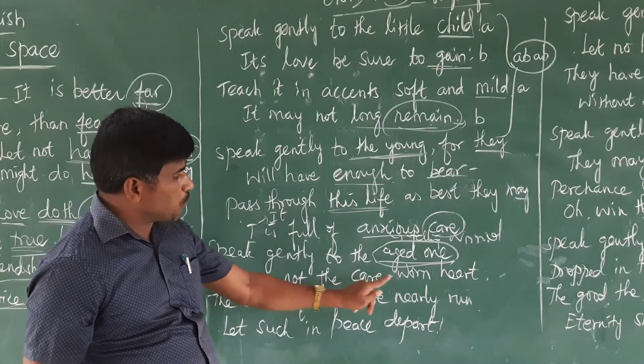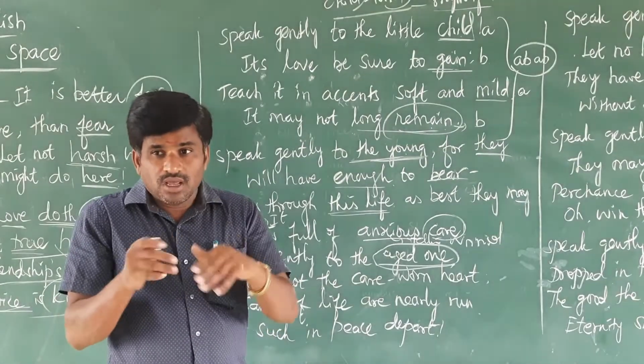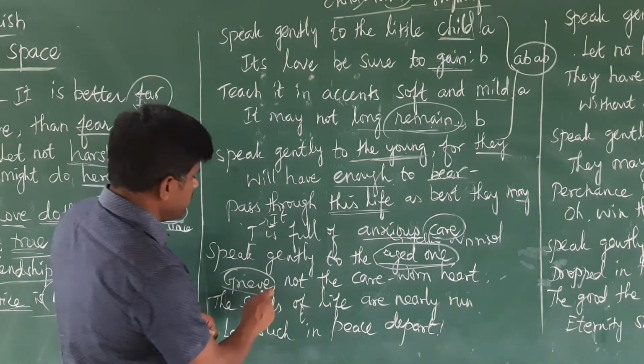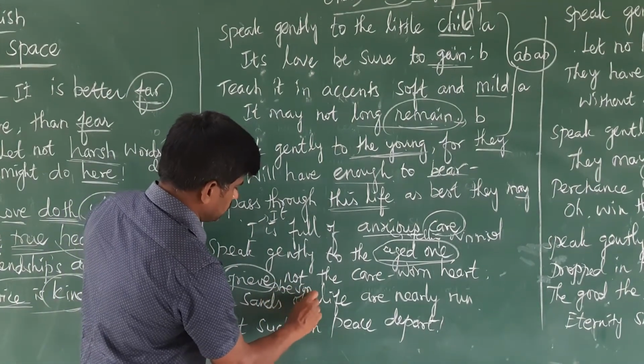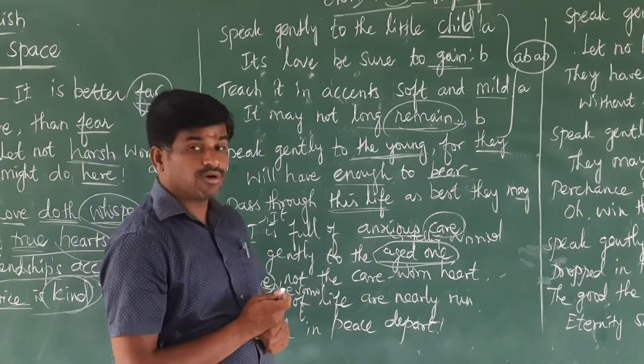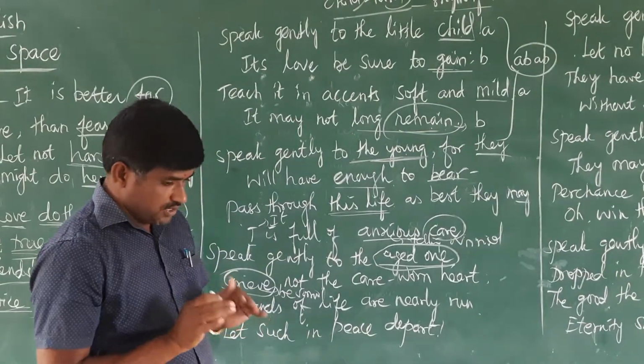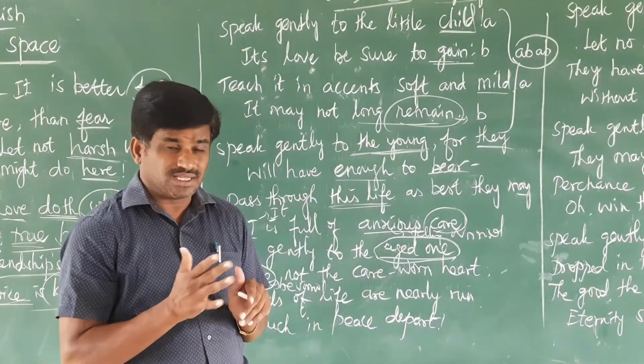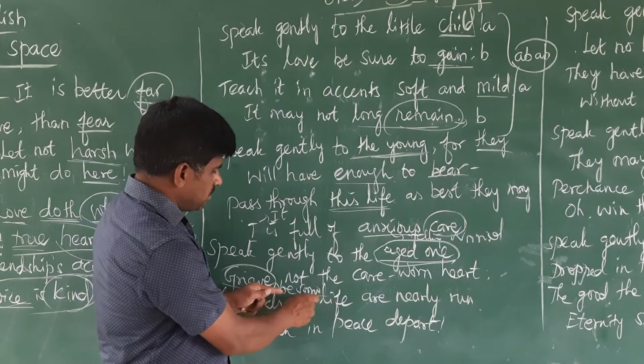Grieve not the care-worn heart. There should not be sorrow. The meaning of grieve is to be sorrowful. When we are speaking gently to the aged one, they feel a bond with us. Otherwise they worry.